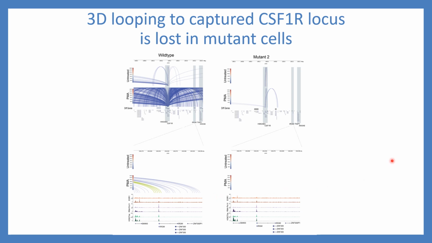However, all of those loops are now missing in the mutant cells. So this indicates that the looping could be a mechanism for regulating the expression of this particular gene.